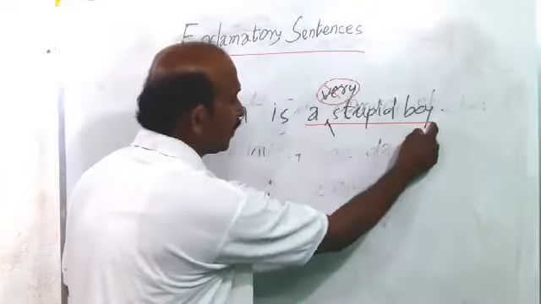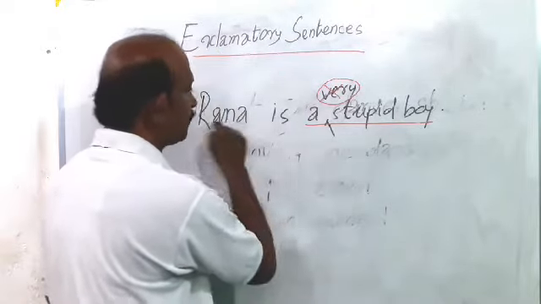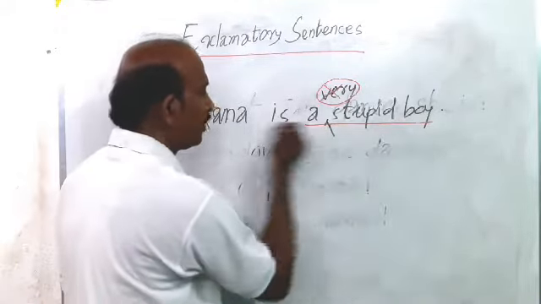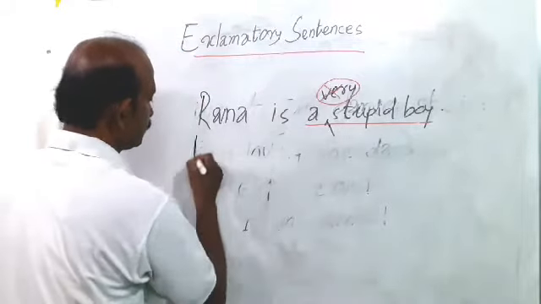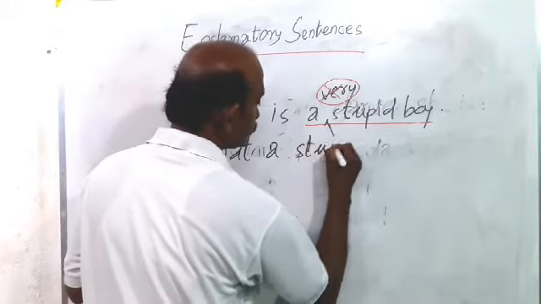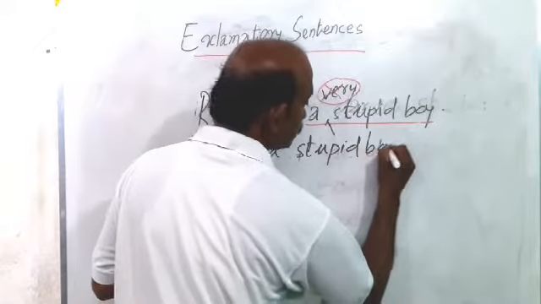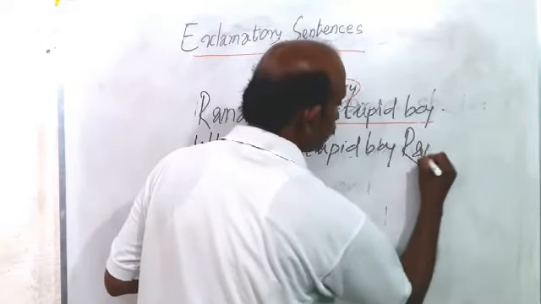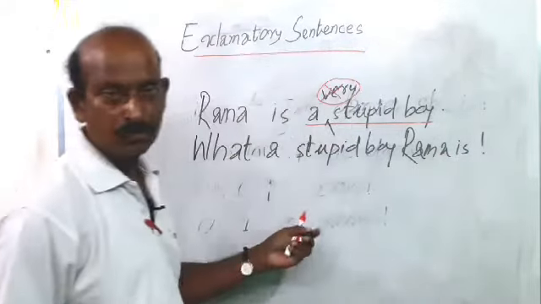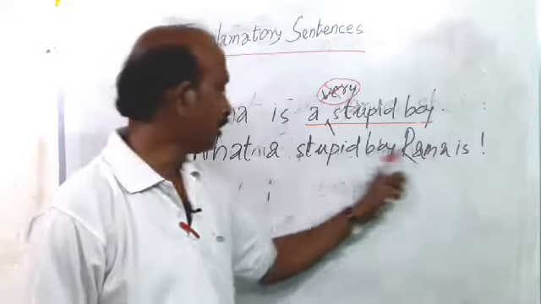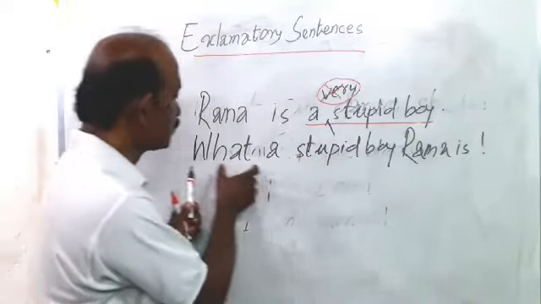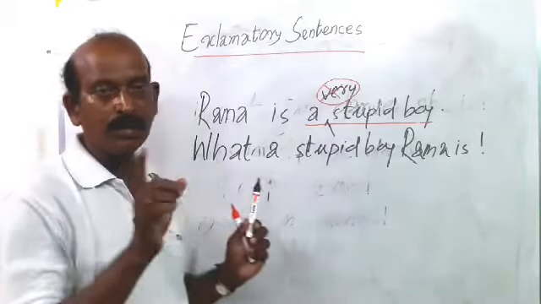So how can we turn this sentence into exclamatory? What a stupid boy Ramo is. Follow, very easy. What a stupid boy, Ramo is. And at last there must be an exclamation mark. What a stupid boy Ramo is. Here as we emphasize the noun phrase, it begins with what.